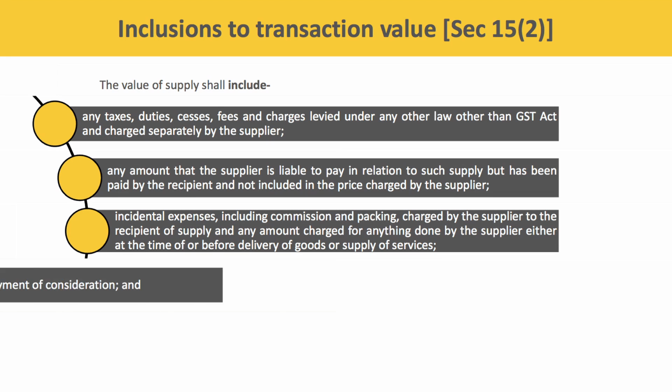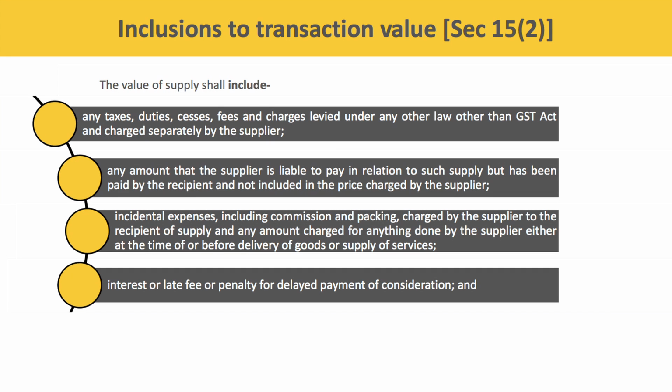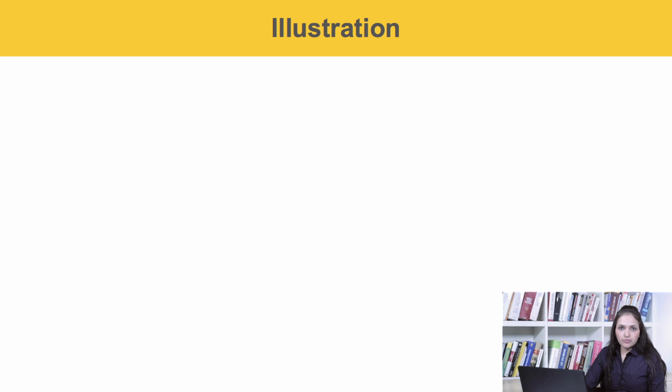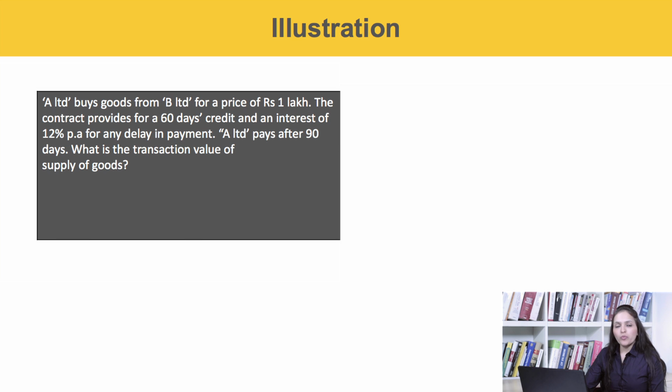Next point, interest or late fee or penalty for delayed payment of consideration. For example, A Limited buys goods from B Limited for a price of rupees 1 lakh. The contract provides for a 60 days credit and an interest of 12% per annum for any delay in payment. A Limited pays after 90 days. Then what is the transaction value for the supply of such goods?